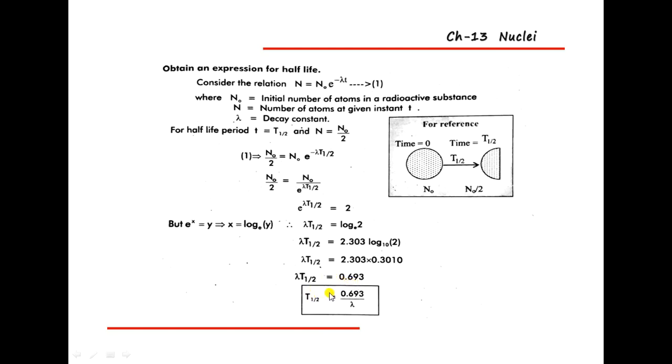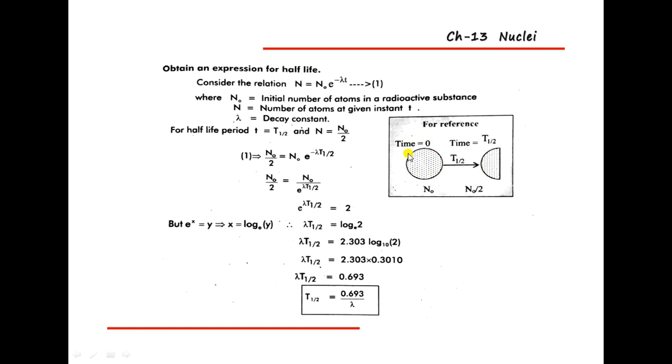Therefore, t half is equal to 0.693 divided by lambda. So lambda goes to this side, that is t half is equal to 0.693 divided by lambda. So I repeat, this is the expression for the half-life of the full substance, the radioactive substance.